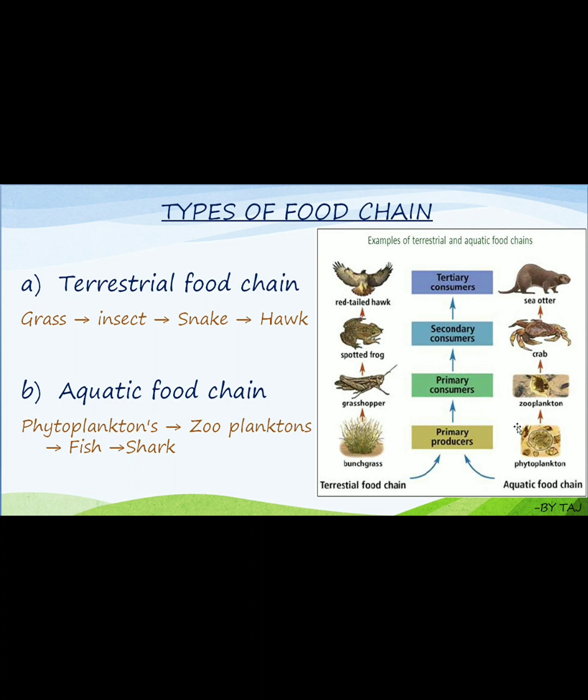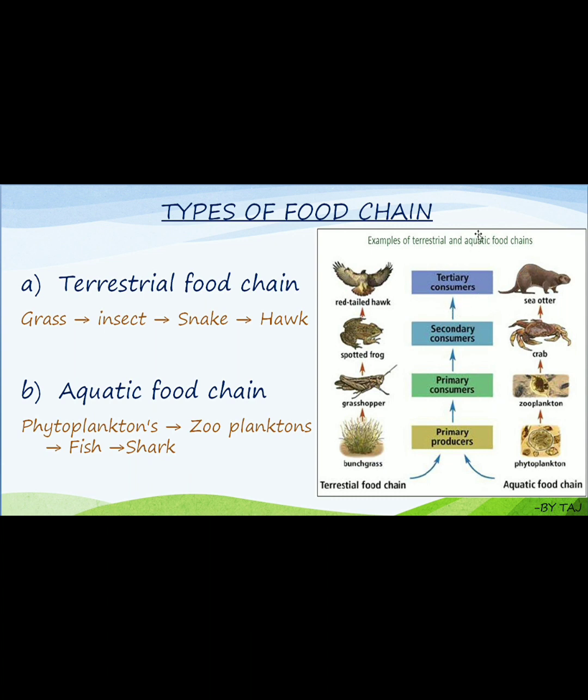In the aquatic food chain, in the same way, it goes phytoplankton, zooplankton, crab and sea water. The first trophic level we call primary producers, because they produce food on their own. These primary producers are consumed by the primary consumer, then by the secondary consumer, and then by the tertiary consumer.